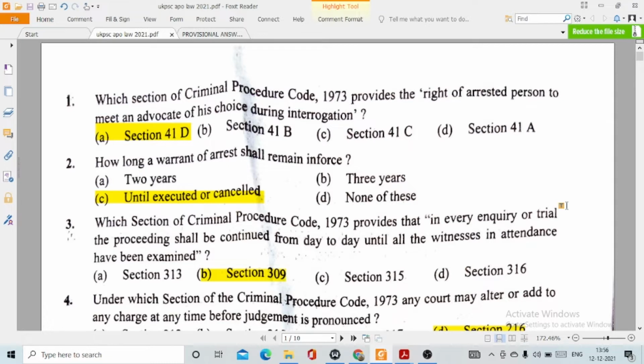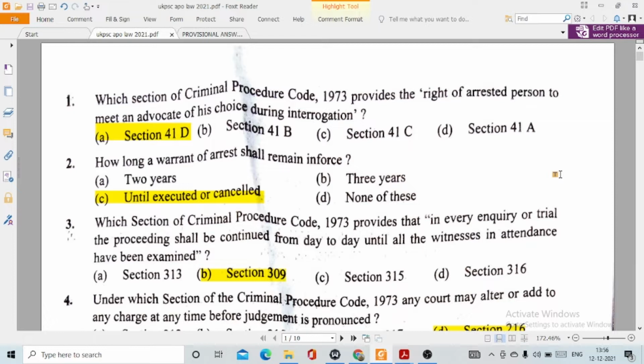So today I will be discussing with you the solved law paper of UKPSC APO, the examination which was held in the year 2021. Recently they have released their answer key. I have already discussed with you the answer key of the GS paper and I have also told you the possible objections. If you haven't found the video yet, I'll share the link in the description box below. And today I will be discussing with you the law paper of the same examination.